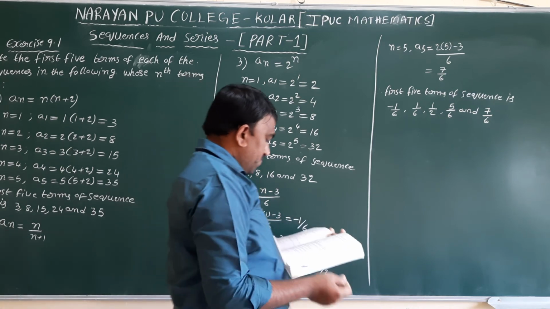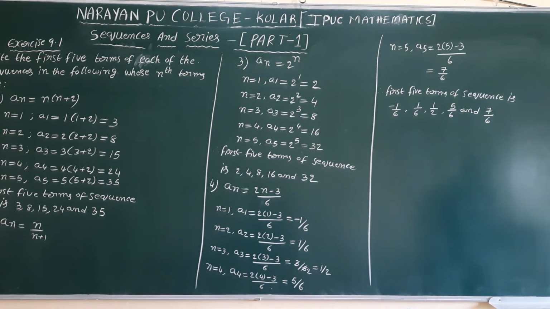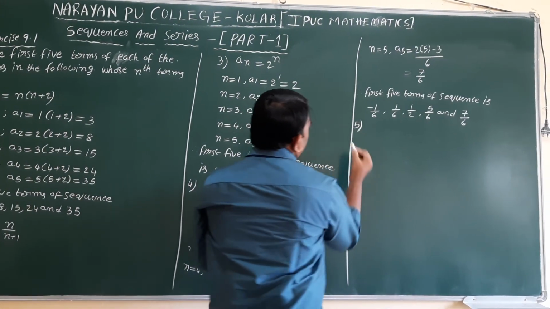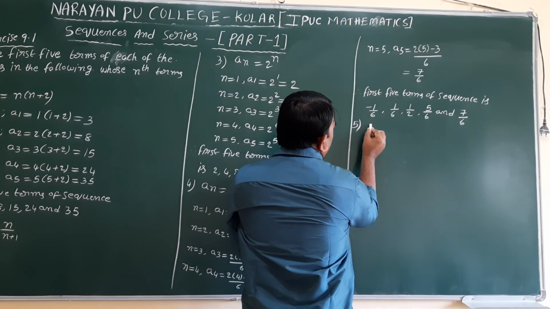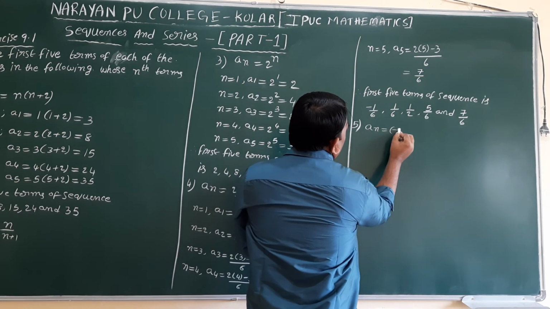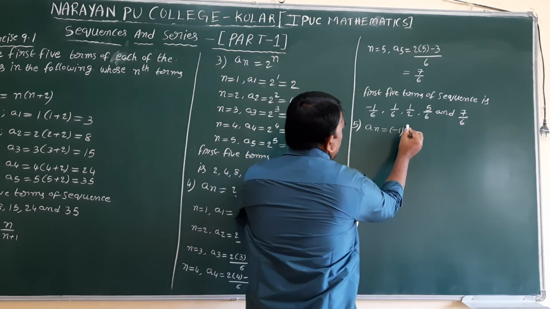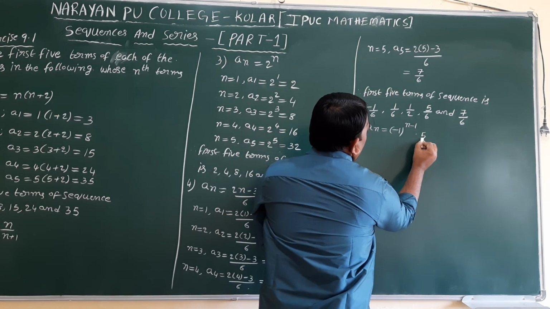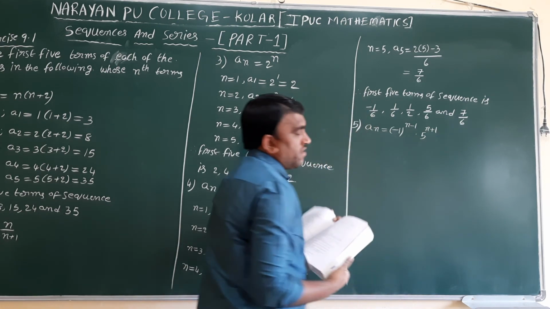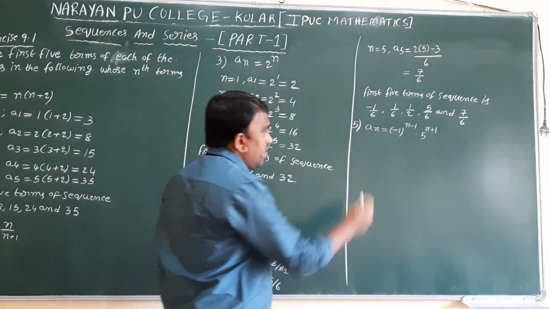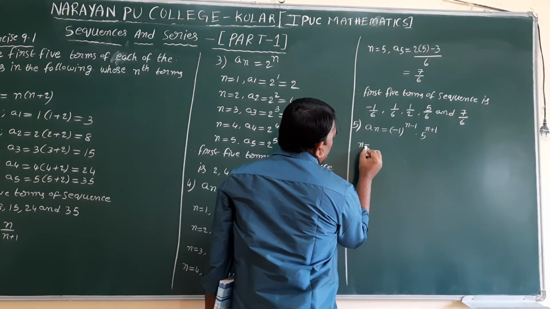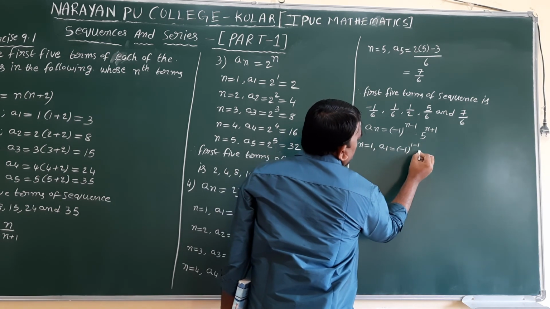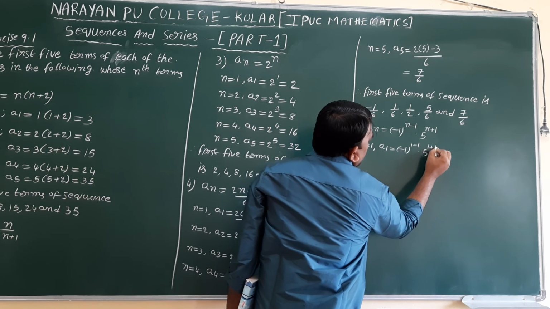Next, the fifth question: an equals minus 1 whole power n minus 1, into 5 power n plus 1. That is the sequence given. The first 5 terms are asked. n equals 1: a1 equals minus 1 whole power 1 minus 1, into 5 power 1 plus 1.